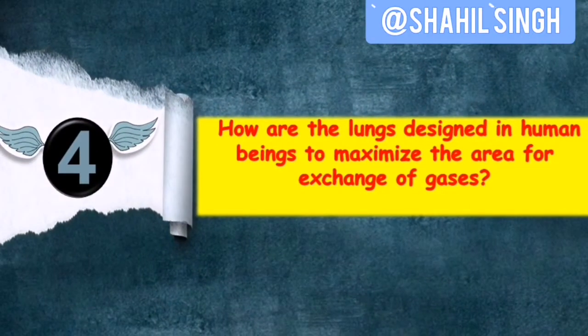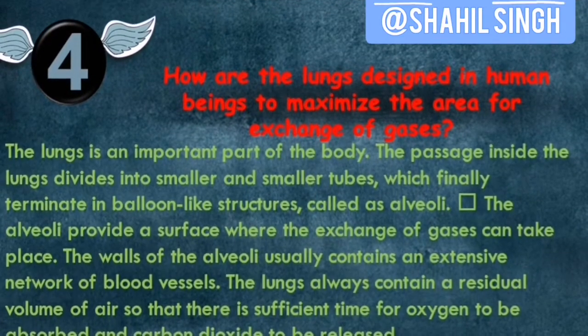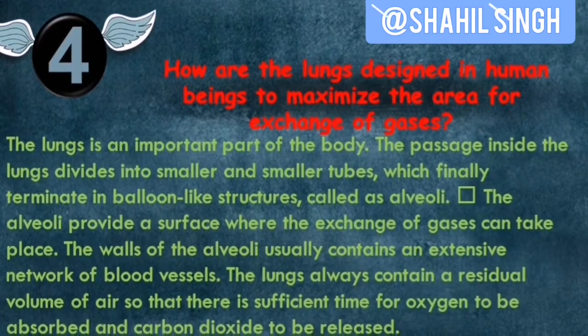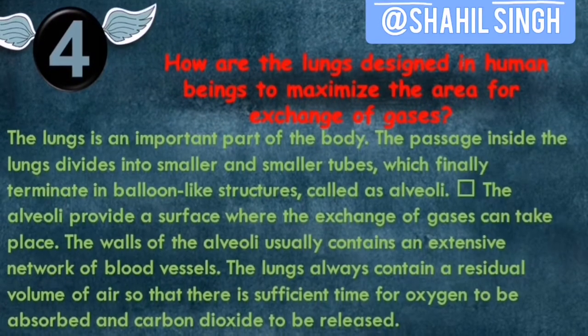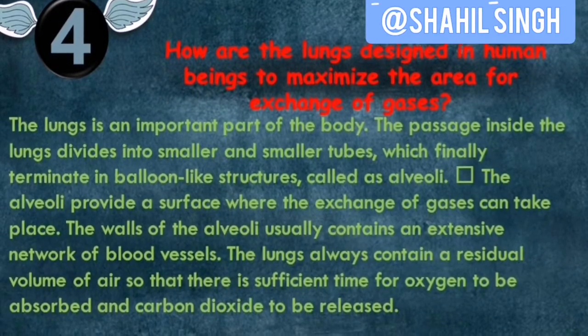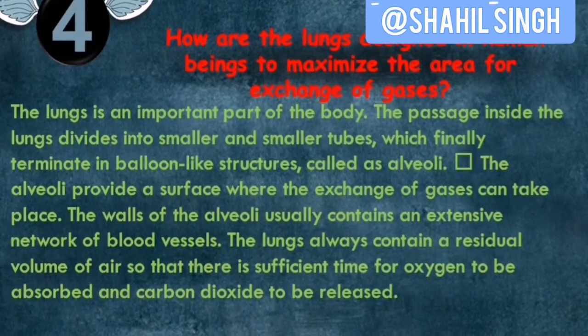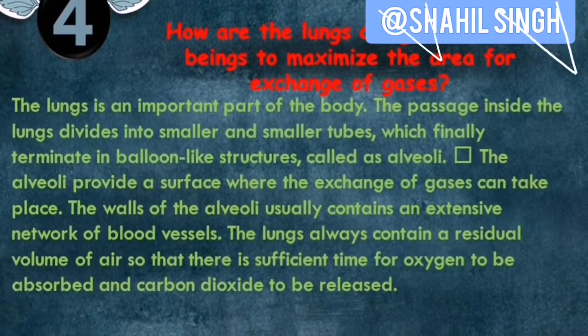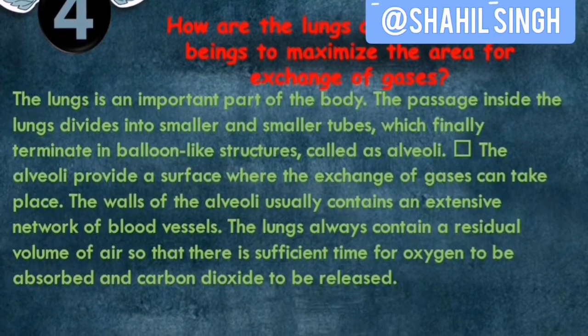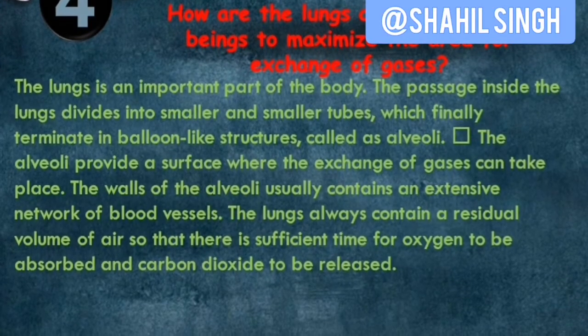So our next question is: how are lungs designed in human beings to maximize the area for exchange of gases? The lungs are an important part of the body. The passage inside the lungs divides into smaller and smaller tubes, which finally terminate in balloon-like structures called alveoli. The alveoli provide a surface area where the exchange of gases can take place. The walls of the alveoli usually contain an extensive network of blood vessels called capillaries. The lungs always contain a residual volume of air so that there is sufficient time for oxygen to be absorbed and carbon dioxide to be released.